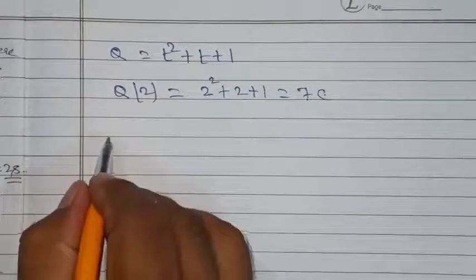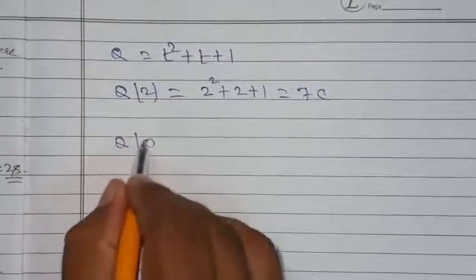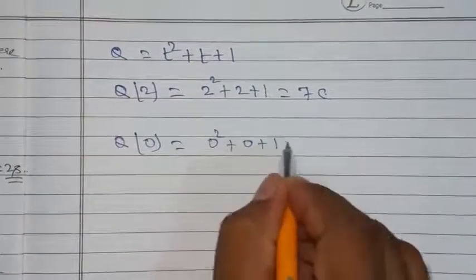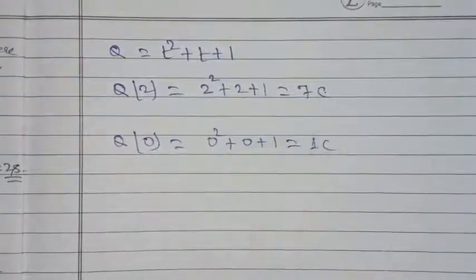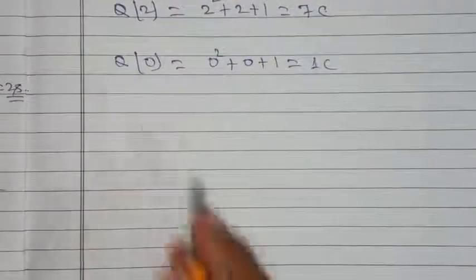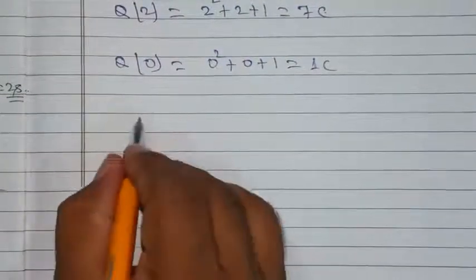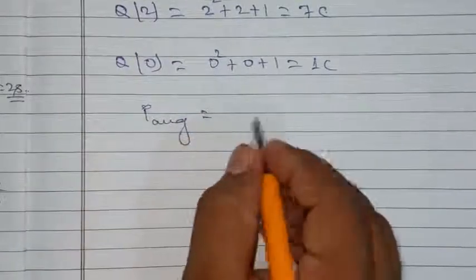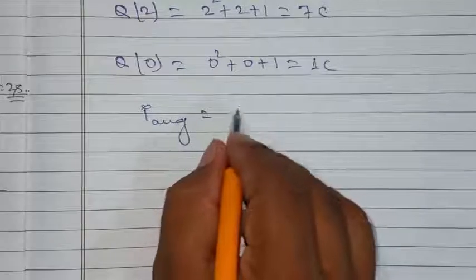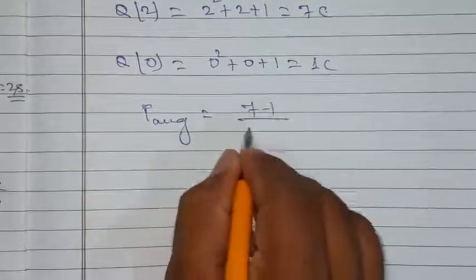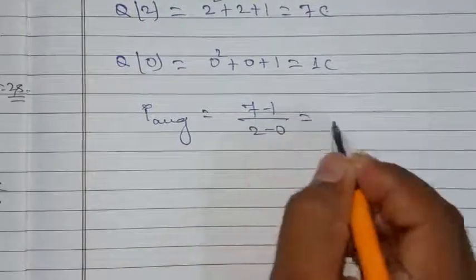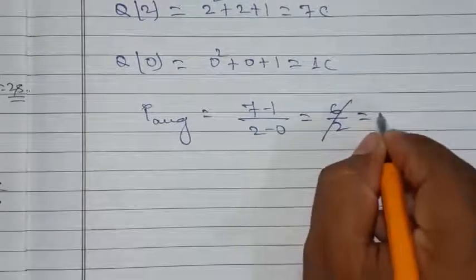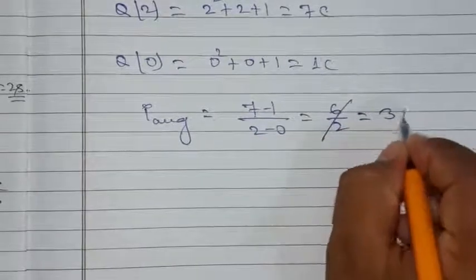And q at t equal to 0 second is equal to 0 square plus 0 plus 1, which is equal to 1 coulomb. So I average is equal to 7 minus 1 divided by 2 minus 0, which is equal to 6 by 2, which is equal to 3 ampere.